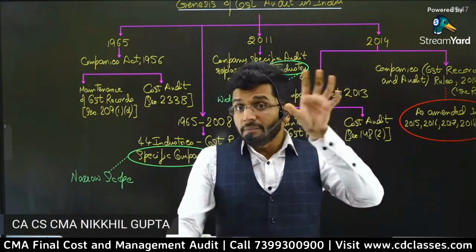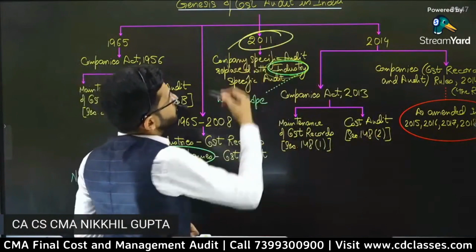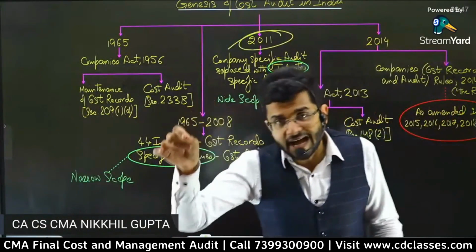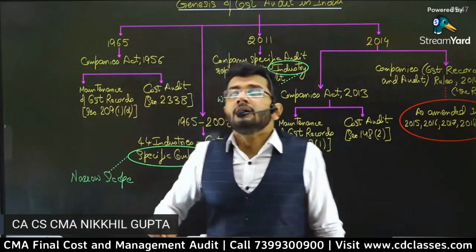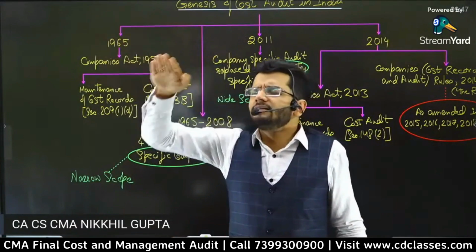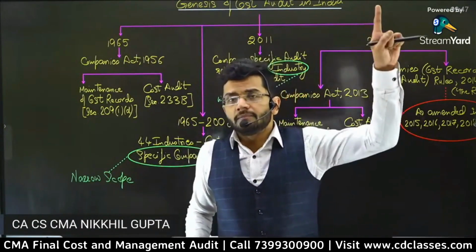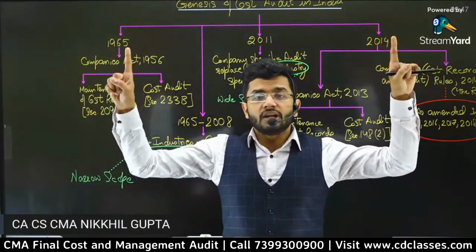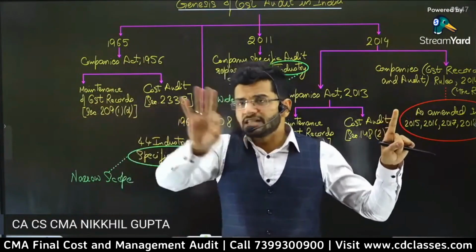So the company based cost audit approach was changed to an industry based cost audit approach. And now the cost audit order from 2011 onwards used to read as under. What are the wordings of the cost audit order? The wordings were: companies which are falling under the following industries are required to get their cost audit done. Number one, oil and petroleum. Number two, electricity generation. Number three, roads and railways transportation.